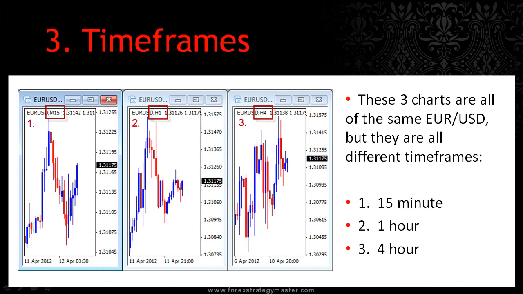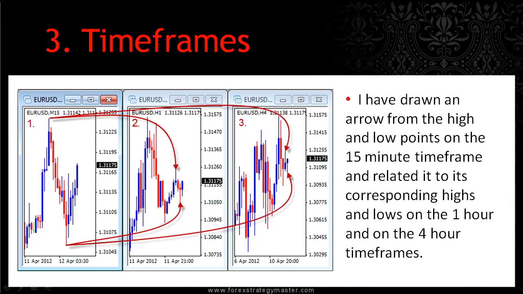These three charts are all of the same Euro USD, but they're all different time frames. Chart number 1 on the left is a 15-minute time frame. Chart number 2 in the center is a 1-hour time frame, and chart number 3 on the right-hand side is a 4-hour time frame. These are of the same market at the same time, but we notice how different they look. A 1-hour time frame will absorb 4 15-minute candles. A 4-hour time frame will absorb 4 1-hour candles or 16 15-minute candles. So the reflection is going to be very different from time frame to time frame.